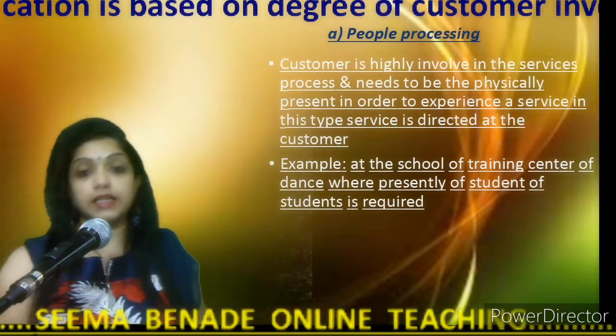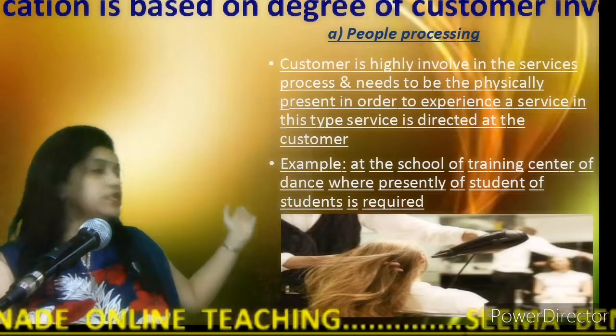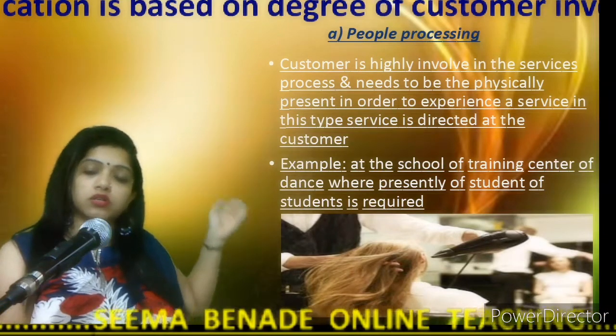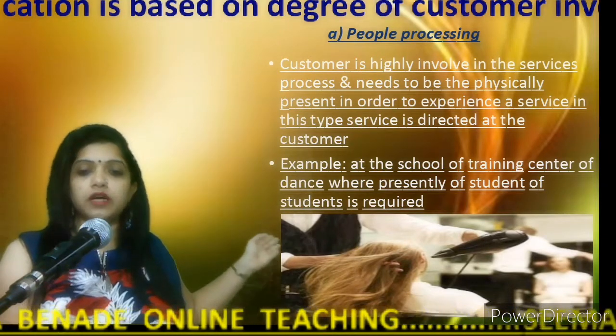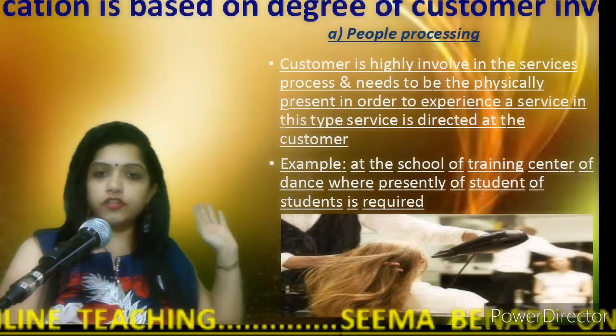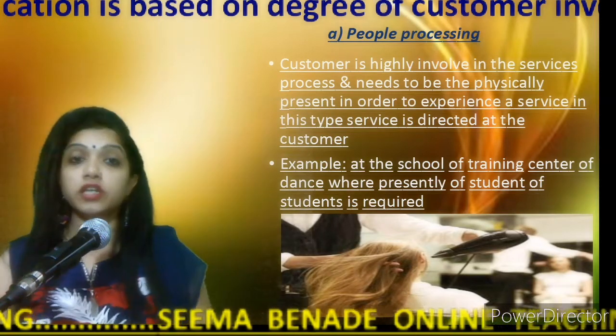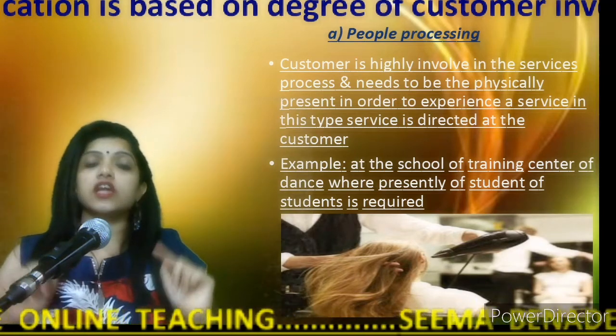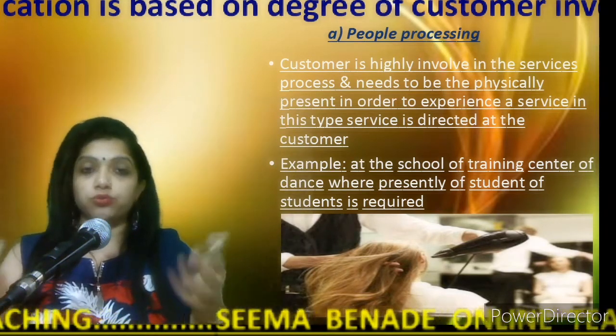If we take an example, here you can see in the picture there is a hairdresser, a salon or beauty parlor, where that lady is getting treatment on her hair. Here she needs to be personally present. She cannot send any representative to consume that service.